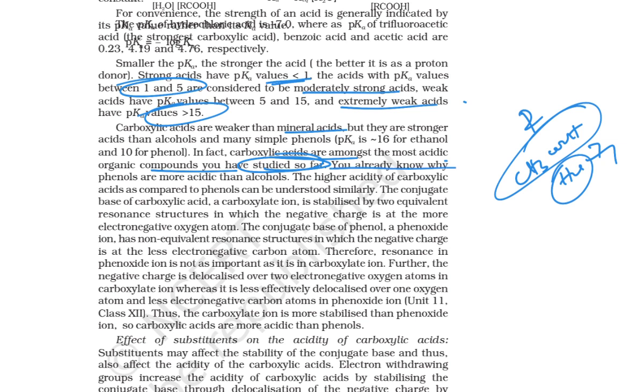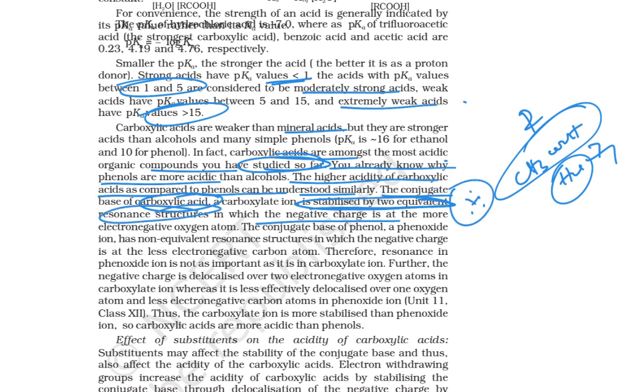So you already know why phenols are more acidic. The higher acidity of carboxylic acid as compared with phenol can be understood similarly, okay. So the conjugate base of the carboxylic acid is stabilized by two equivalent resonance structures. This is very important, I already told you, okay, in which the negative charge is at the more electronegative oxygen, okay.